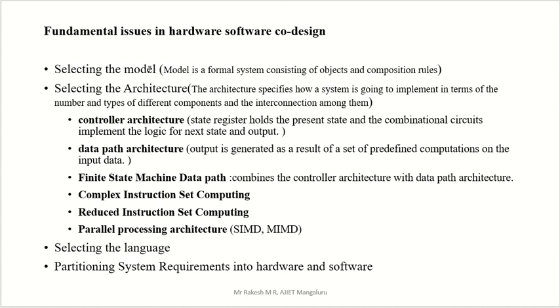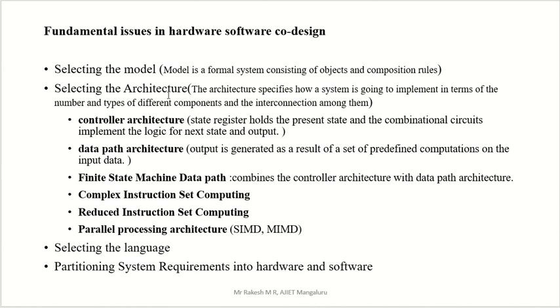Once that model is created, then we can go to the next stage. Till then the model should be proper. So they have to create a set of objectives and a set of rules. Then they will go to the second stage, that is selecting the architecture.